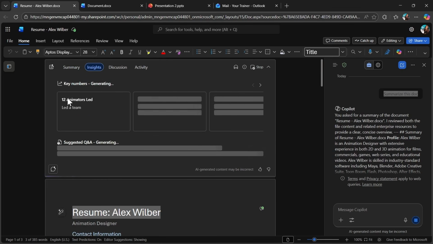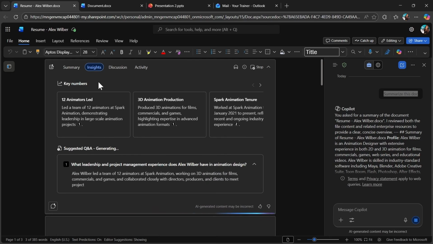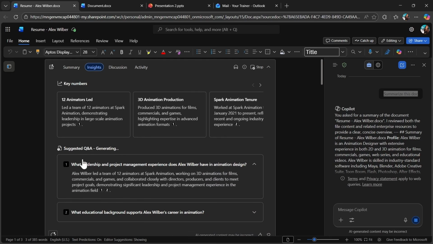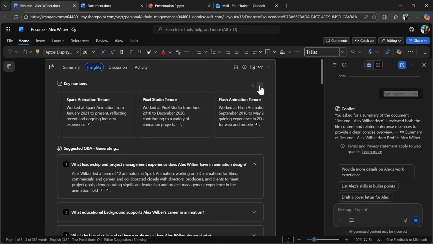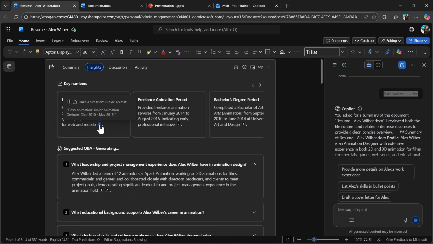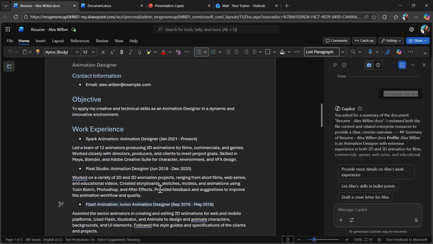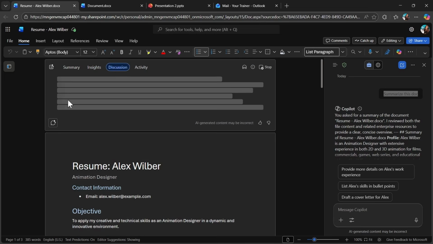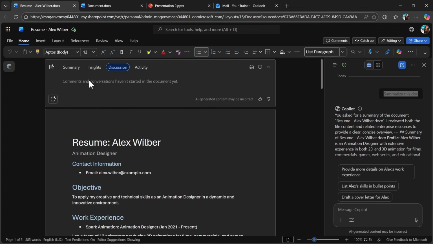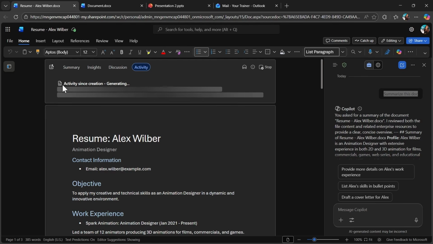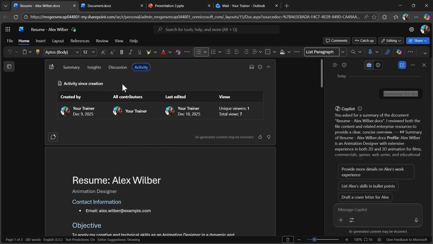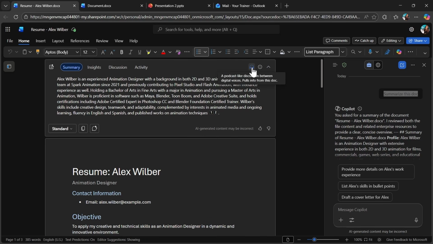In the second section, Insights, we can review the key numbers about the document, as well as suggested Q&A. So if I, for example, work in HR, it's very easy to imagine some questions and review the key info about Alex. In Discussion, I will see the discussion around the document, and in Activity, I will see who did what on this document. For now, I use my demo account, so I'm the only one who interacted with this document.